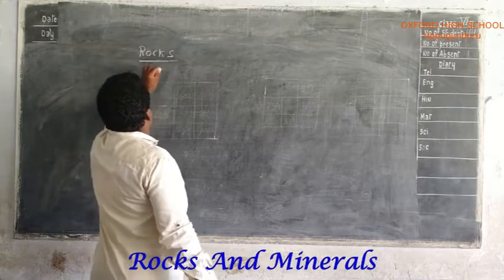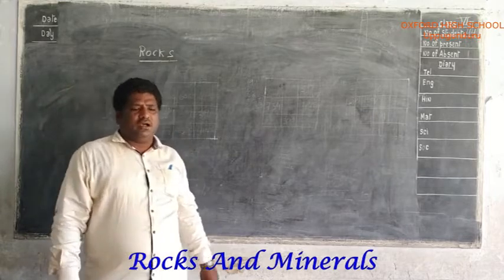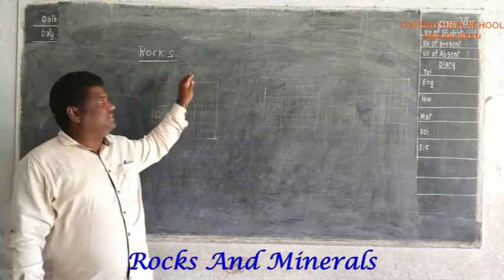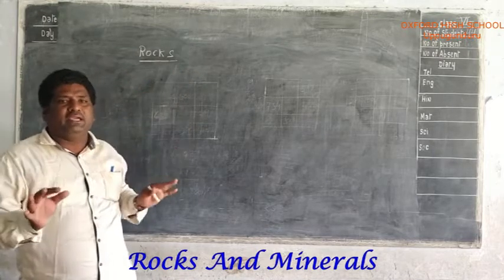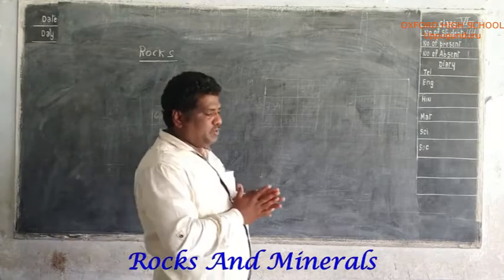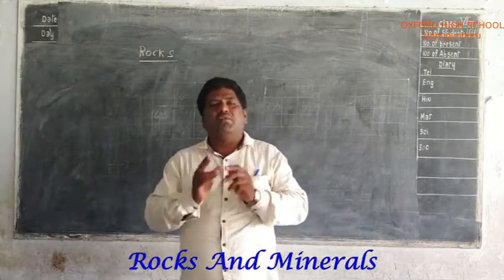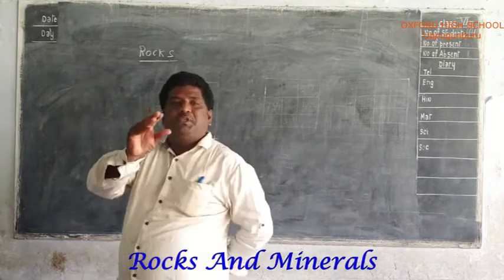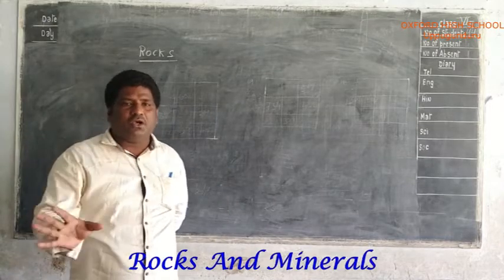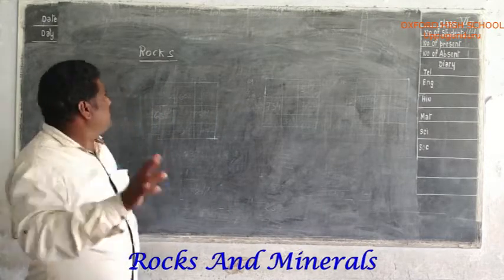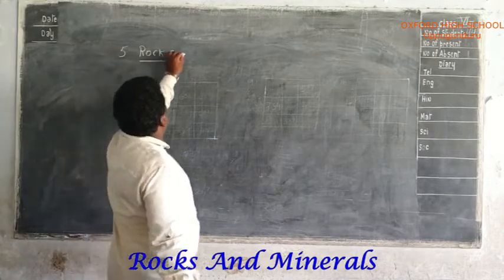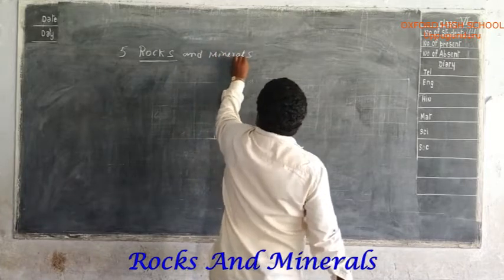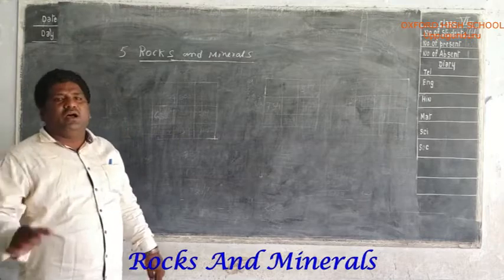Mainly in this chapter we discuss the definition of a rock, how rocks are formed, the different types of rocks and their examples. The fifth chapter name is rocks and minerals, but today we discuss only the rocks.